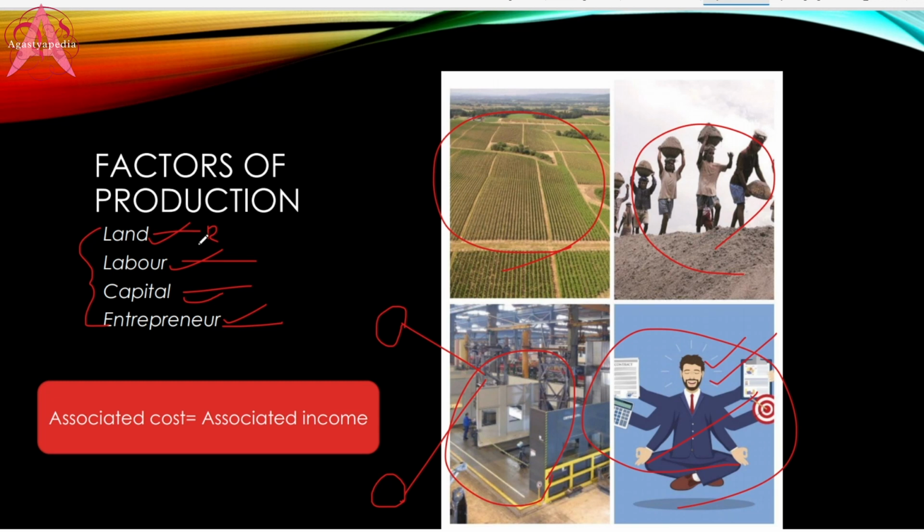Again, whatever the rent is, that is the cost of land. At the same time, that is the income of land also, right? Like the salaries and wages are the income of labor. Okay, it means that the associated cost and associated income both are same.